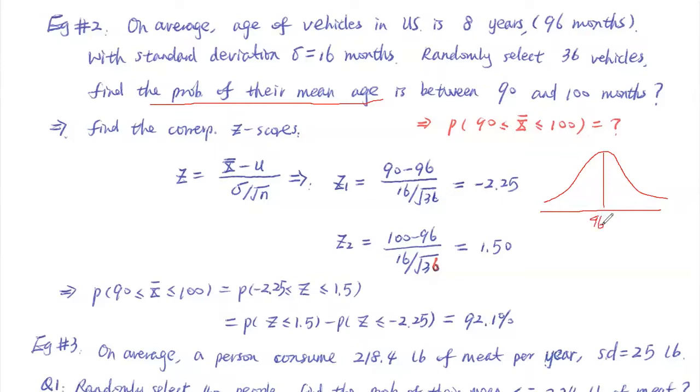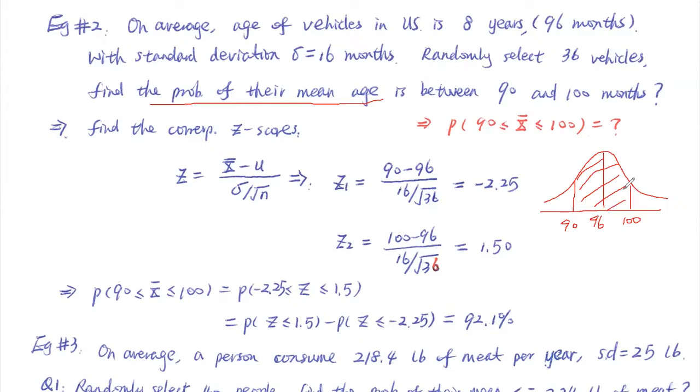We are asking for the probability of the average age between 90, say here's 90, and 100, say somewhere here. So we are asking for the probability in the middle, between 90 and 100.